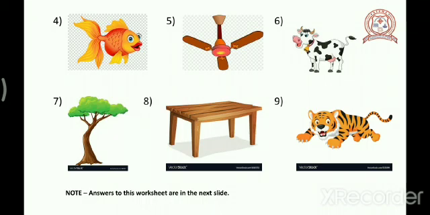And the last picture is of a tiger. Does a tiger grow in size, yes or no? Yes, it grows in size. So a tiger is a living thing.